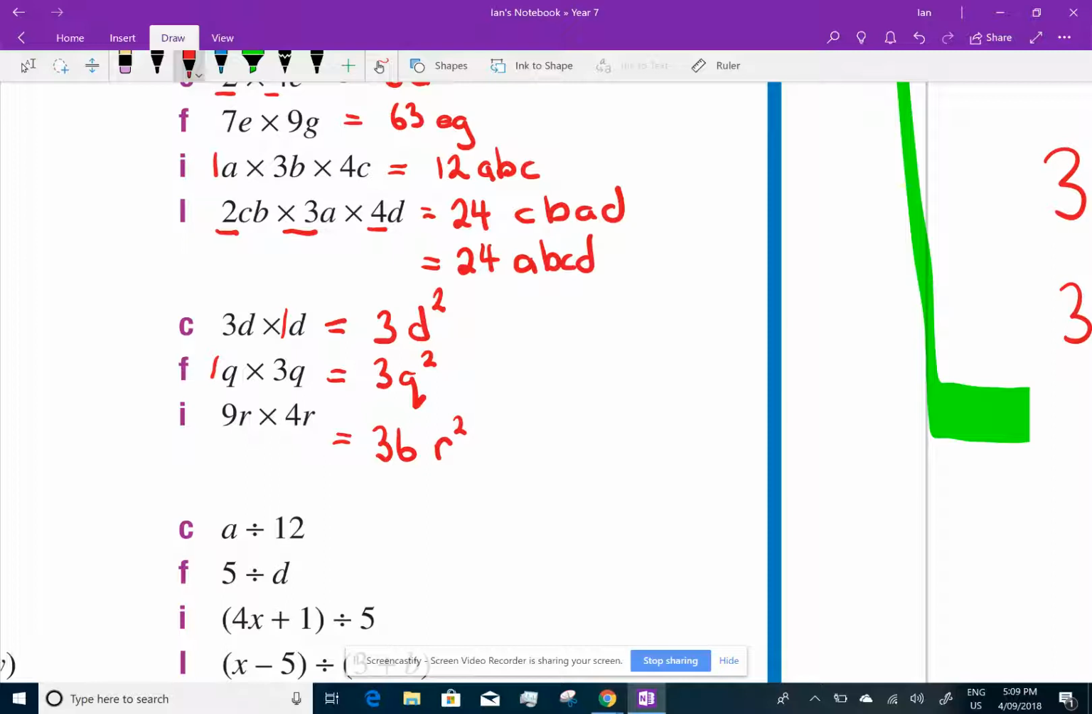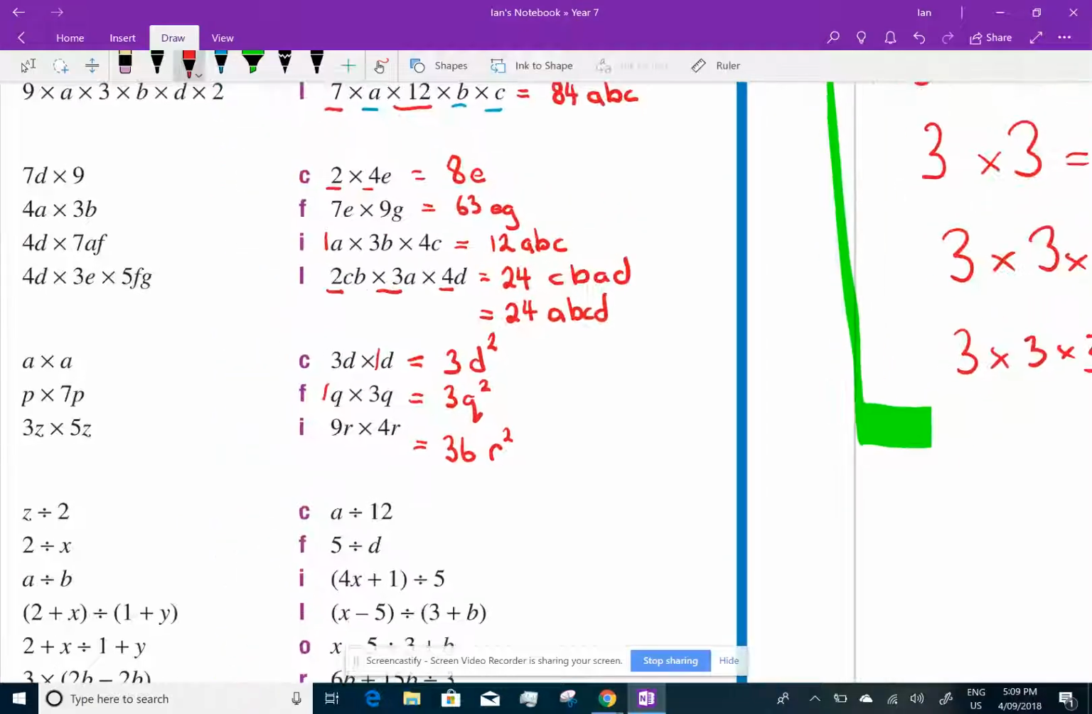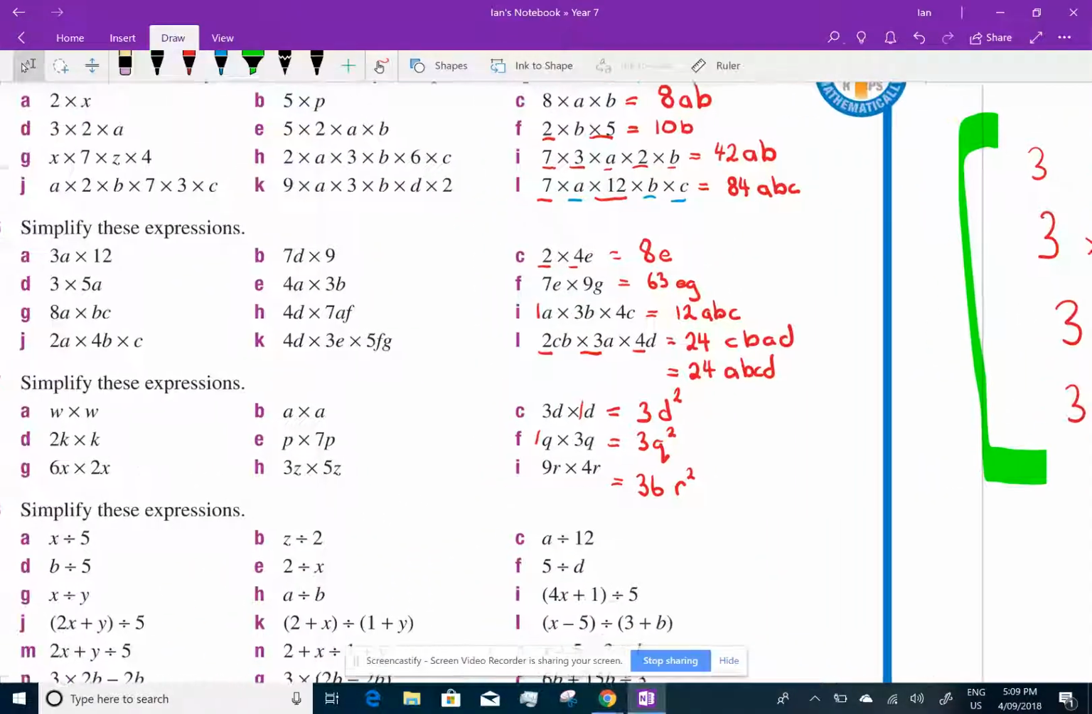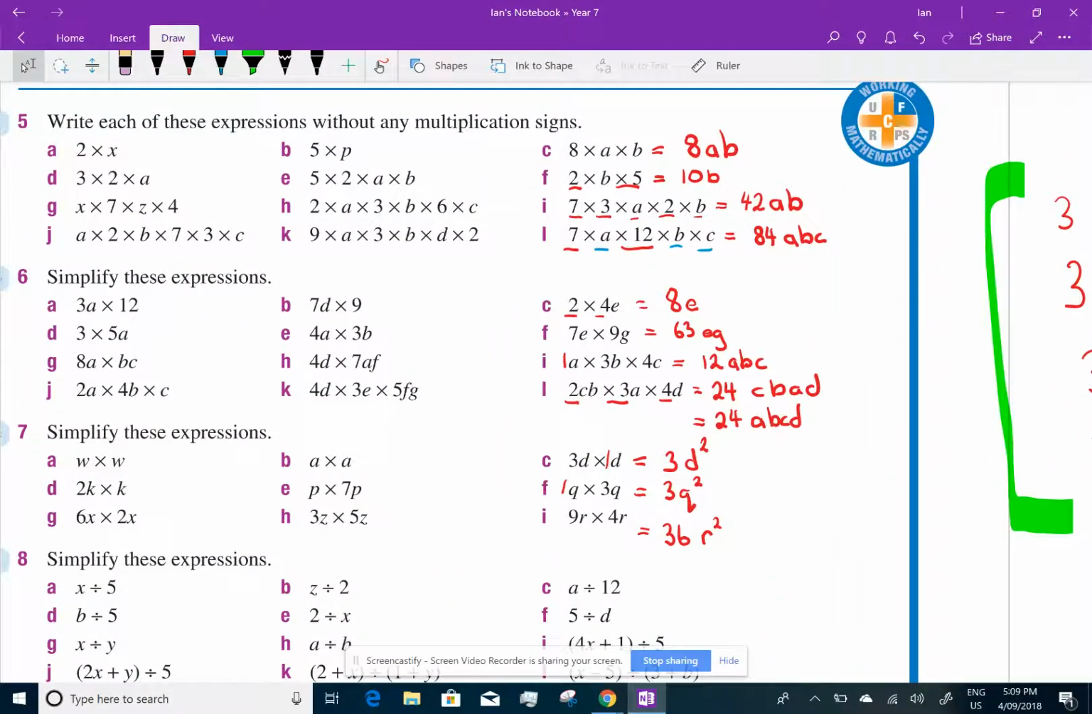If you've got that concept, you're pretty good. You need to go and finish all of questions 5, 6, and 7. I've just done the last column. You see if you can do the rest. Good luck.